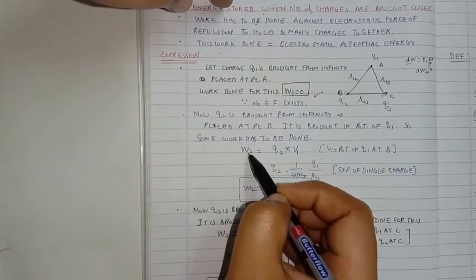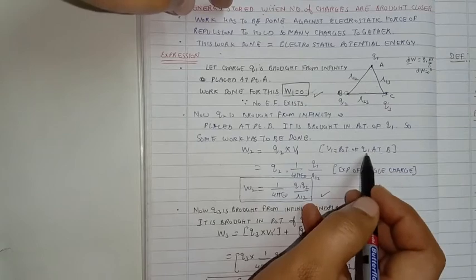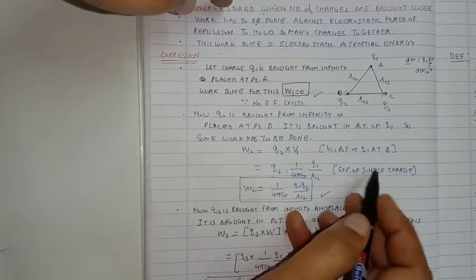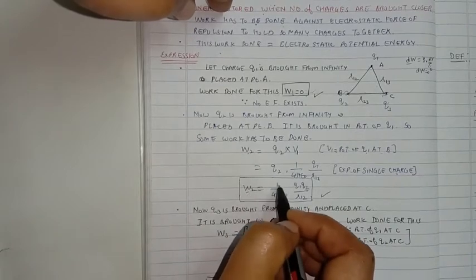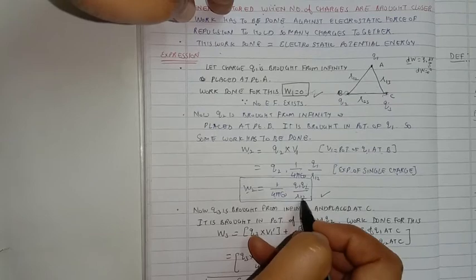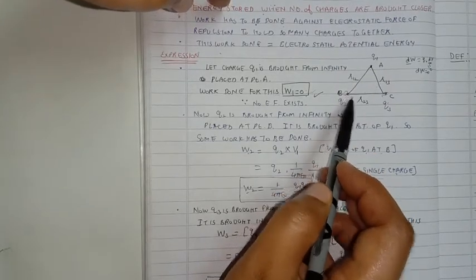So that work done is W2 equal to Q2 into V1, where V1 is the potential of Q1 at the point B. Using the expression for a single charge, we have this work done as W2 equal to 1 over 4 pi epsilon naught, Q1 Q2 over R12, where R12 is the distance between points A and B.